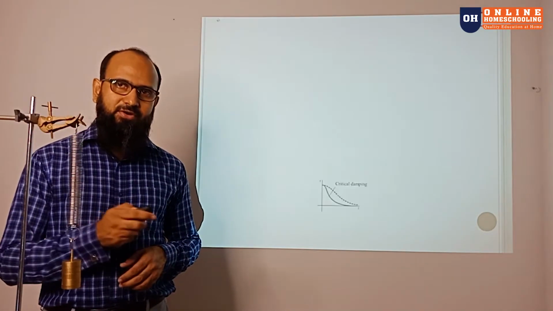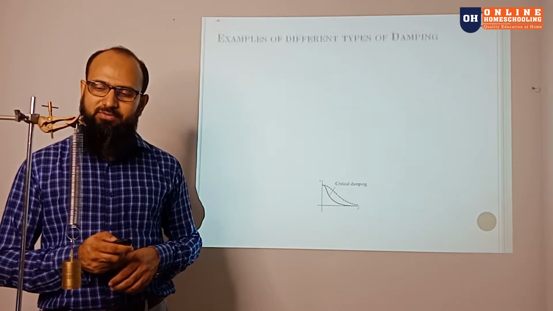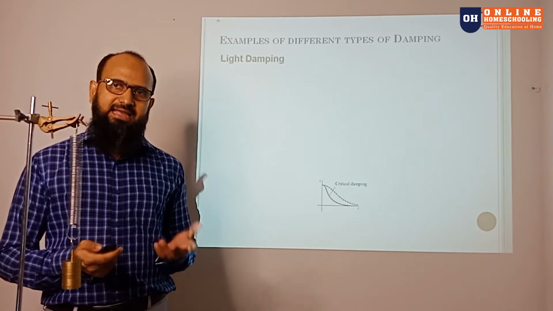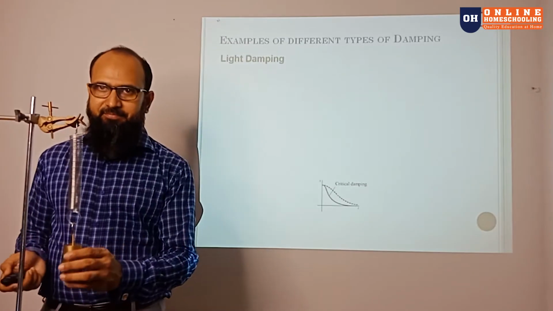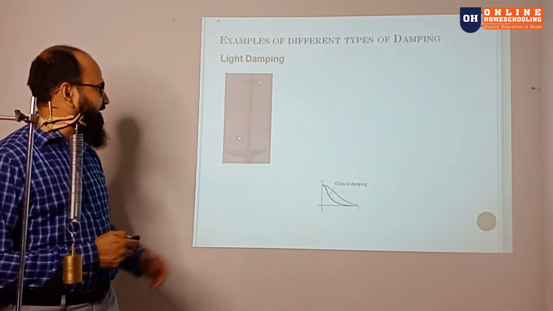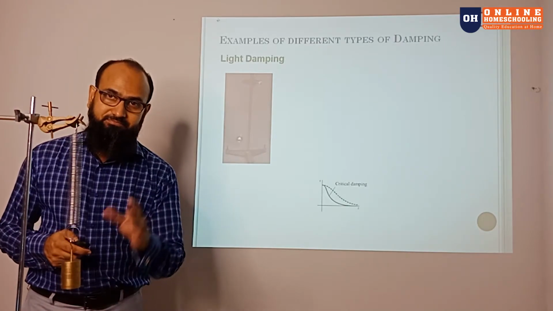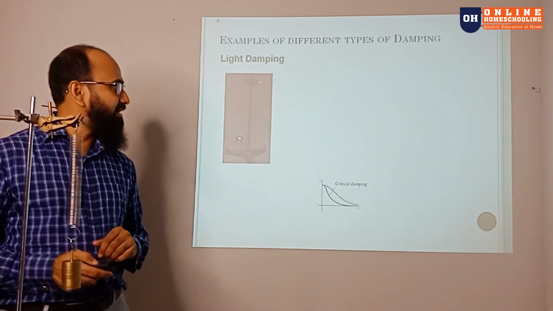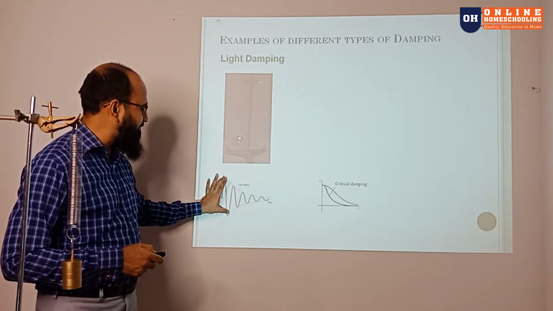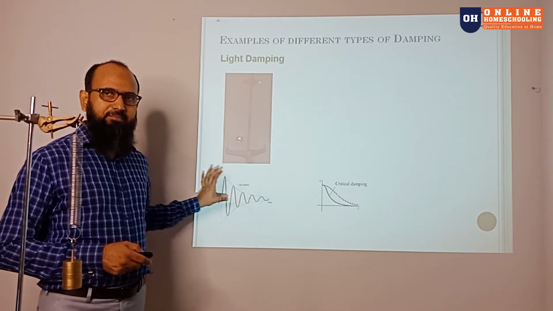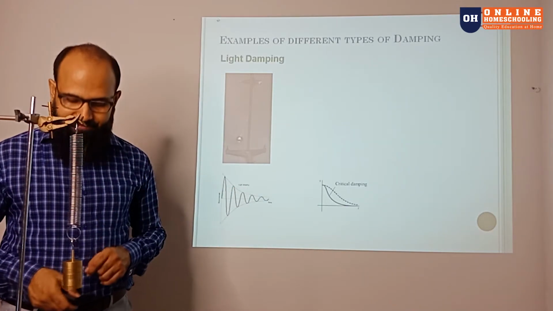Now we go for the real life examples. Number one, I think you already know the real life example of the first one. Light damping is like a spring mass system. It's an example of light damping. Another example of light damping I mentioned earlier is the simple pendulum. Then you can look at the graph of light damping. If you see it, the amplitude is decreasing in this way. So you can say this is light damping.